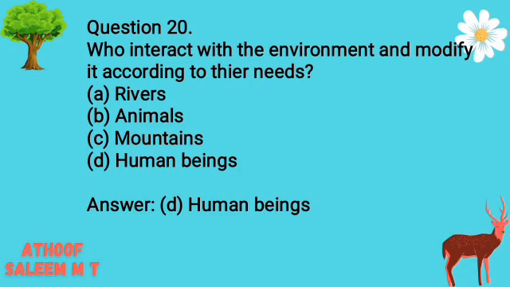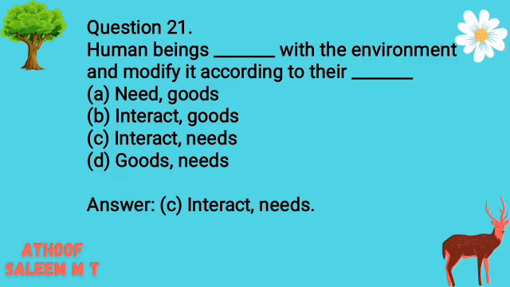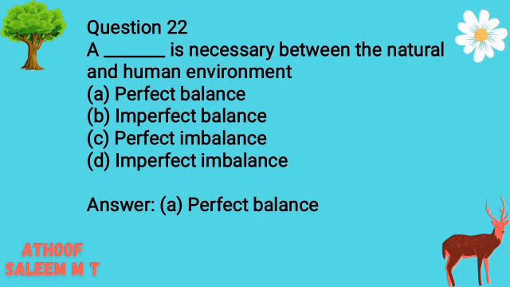Answer D. Human beings. Question 21. Human beings blank with the environment and modify it according to the blank. Options: A. Need, goods. B. Interact, goods. C. Interact, needs. D. Goods, needs. Answer C. Interact, needs. Question 22. A blank is necessary between the natural and human environment. Options: A. Perfect balance. B. Imperfect balance. C. Perfect imbalance. D. Imperfect imbalance. Answer A.